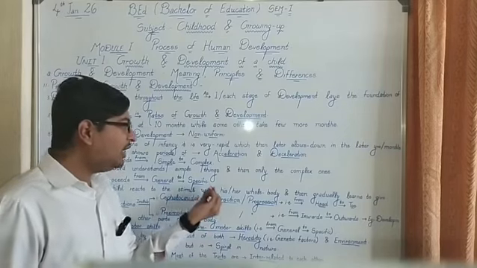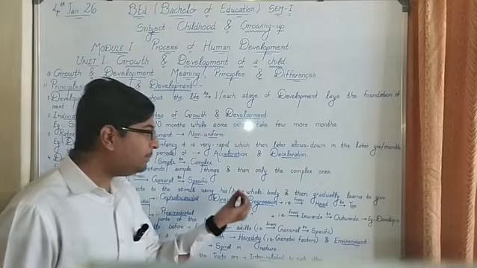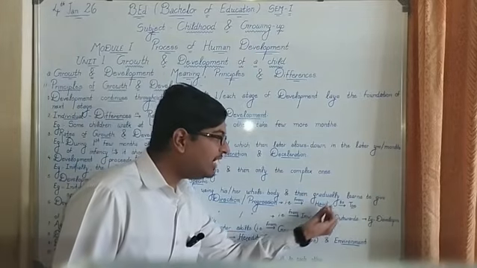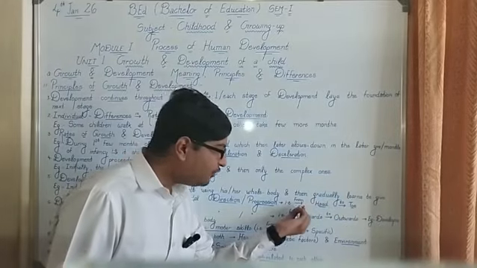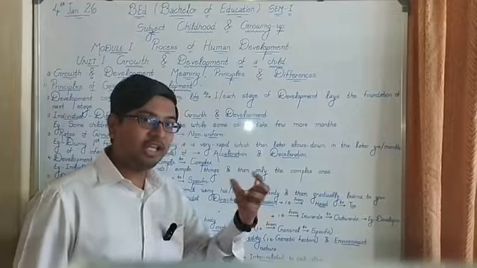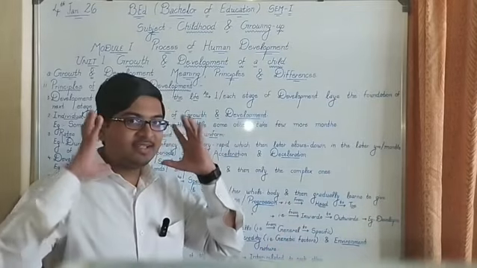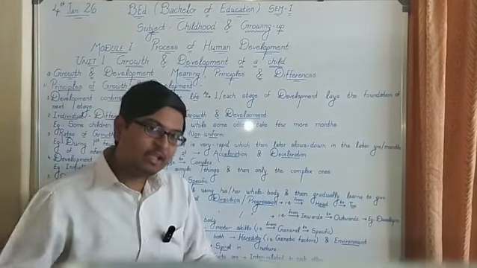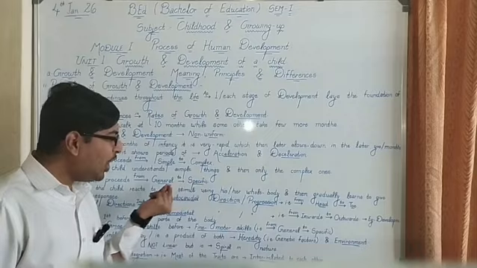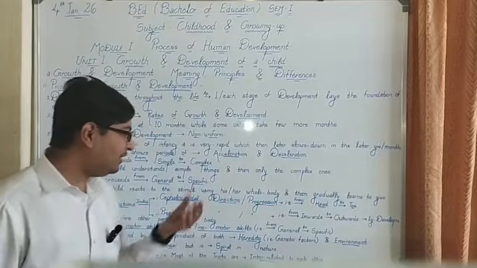So, in cephalocaudal progression, developmental progression occurs from head to toe. We can observe this in the newborn infants as well. First, there is control over the head and then the lower part of the body. This signifies cephalocaudal direction or cephalocaudal progression of development.